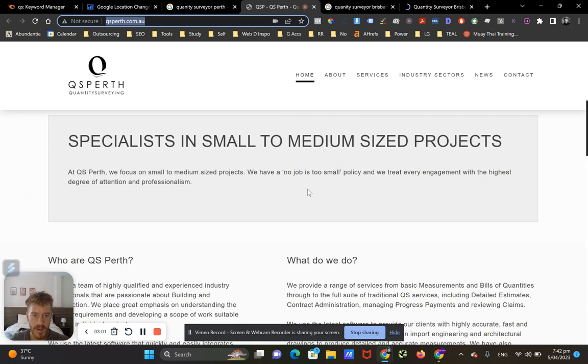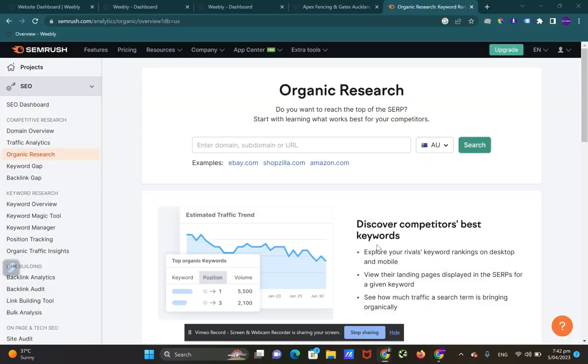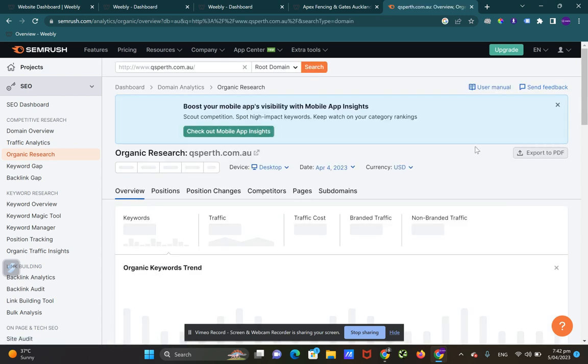So now that we've got our website, the number one ranking Perth QS, we're going to take that into a keyword tool such as SEMrush. Go to the organic research report. This is a free account, so I'll show you what you can do with a free account. Just put in the URL of that top ranking website, choose Australia or whatever country you're in.